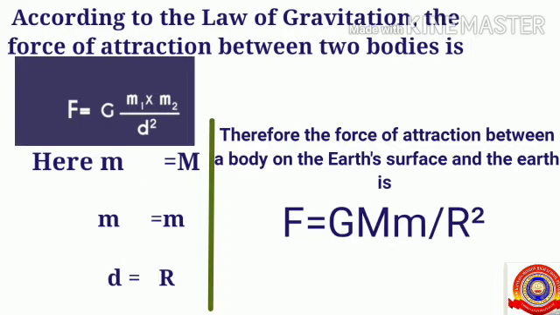Therefore, the force of attraction between a body on the earth's surface and the earth is F equals G into M into m by R square, where capital M is the mass of the earth, small letter m is the mass of the body and R the radius.